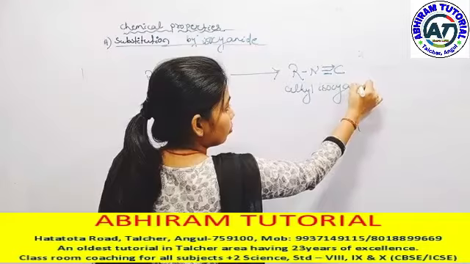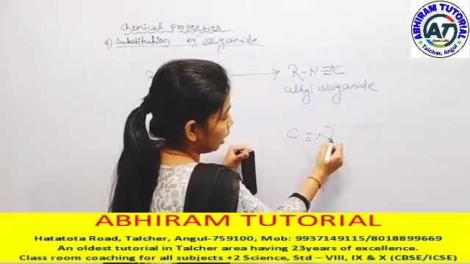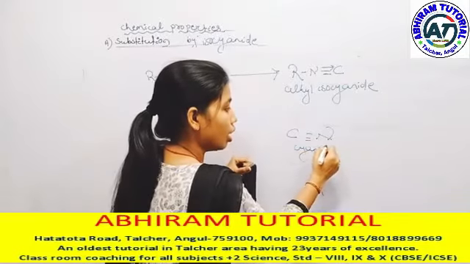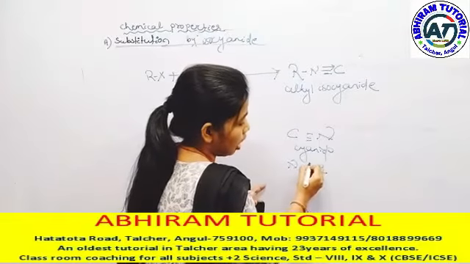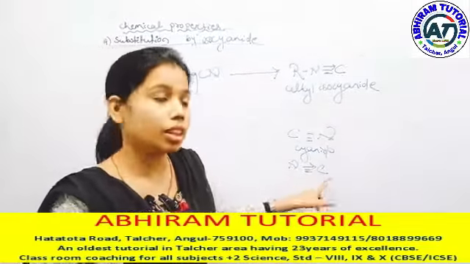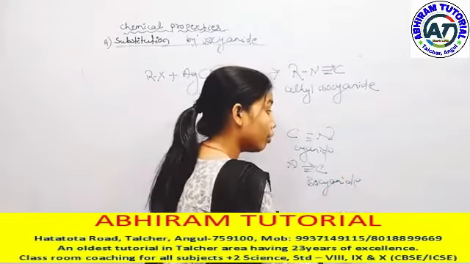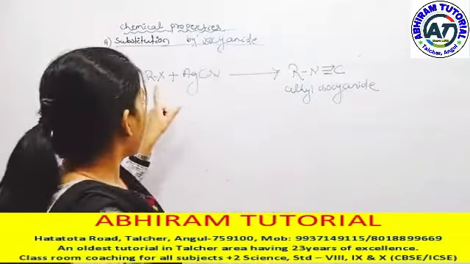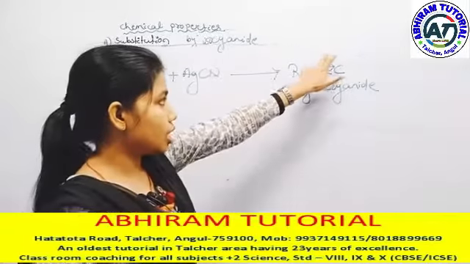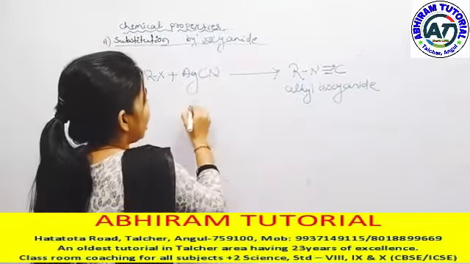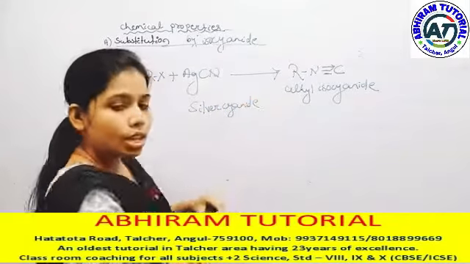Here C triple bond N is our cyanide. If it is just reversed, that is N triple bond C, represented by a coordinate bond, then that is our isocyanide. So if we react haloalkane with KCN, that gives us alkyl cyanide. If it reacts with silver cyanide, that gives us isocyanide.